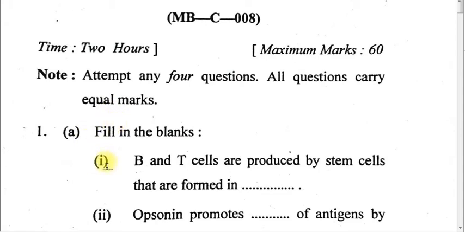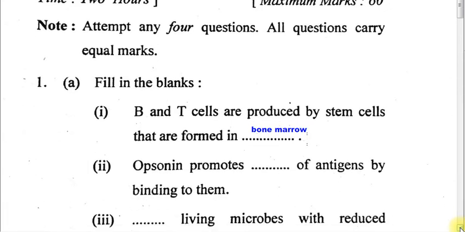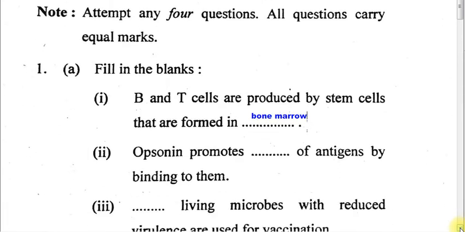Part 1. B and T cells are produced by stem cells that are formed in dash. The answer is bone marrow. You can remember that bone marrow is a primary lymphoid organ. Part 2. Opsonin promotes dash of antigens by binding to them. There can be 2 answers. One answer is engulfment. Actually, engulfment is a step in the process called phagocytosis.